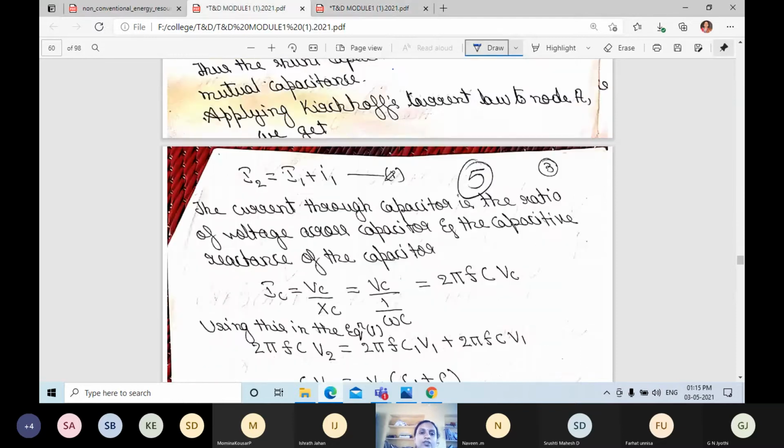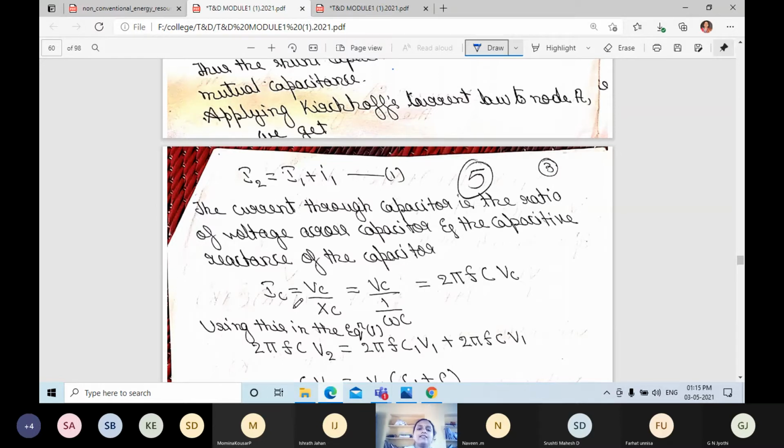Next, the current through a capacitor is the ratio of the voltage across the capacitor and the capacitive reactance of the capacitor. What do we usually write? I is equal to V divided by R. But here the current through the capacitor is the ratio of voltage across the capacitor and the capacitive reactance. So IC is equal to VC divided by XC.